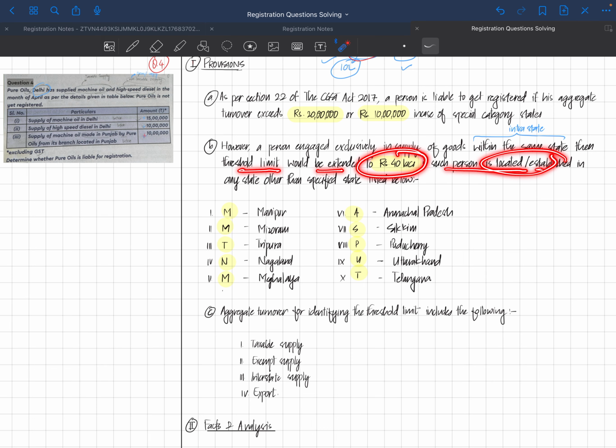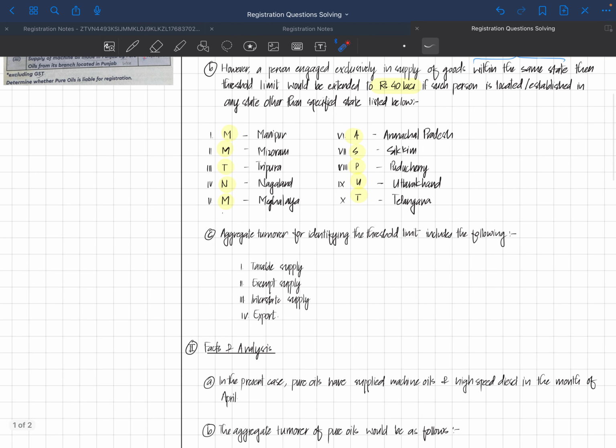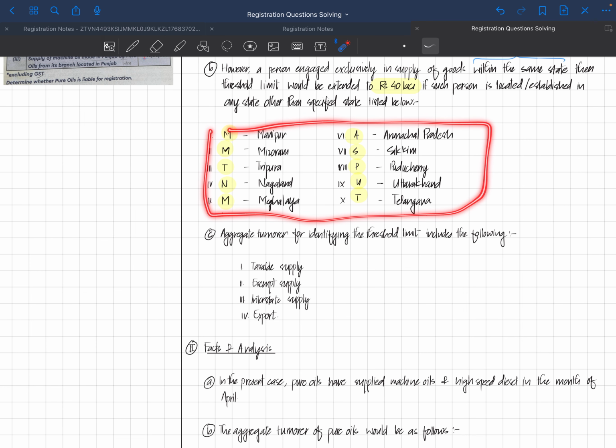Here we have to discuss which of the states we are talking about, but as we have realized, for some special category states this extended limit of 40 lakhs is not applicable. So here we discuss it. If such person is located or established in any state other than the specified states listed below, here you please list all the states wherein this 40 lakhs will not be applicable.